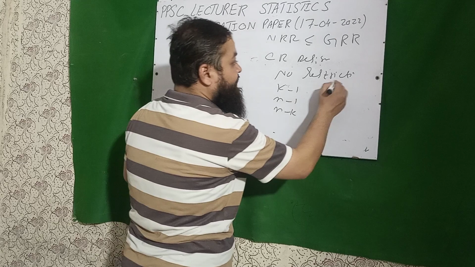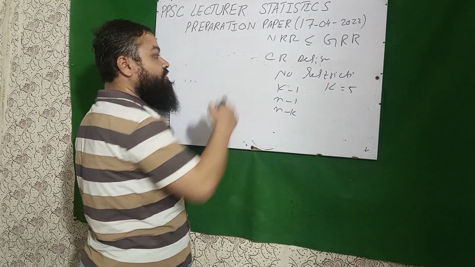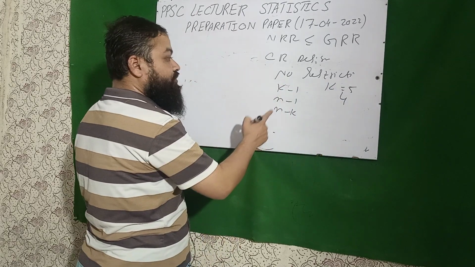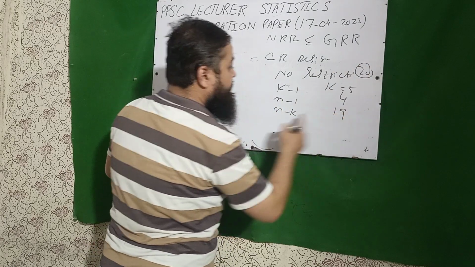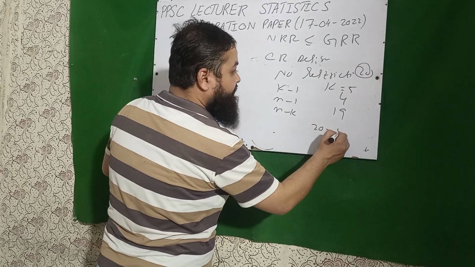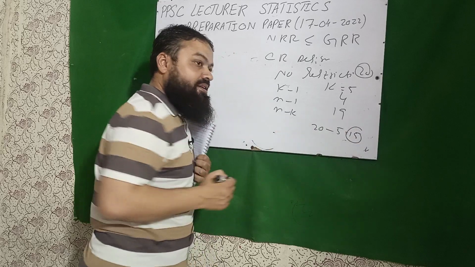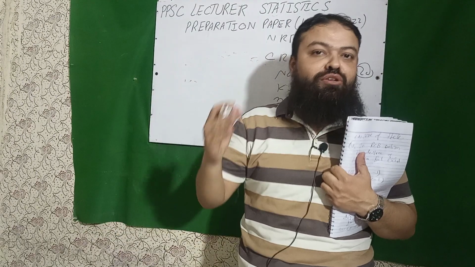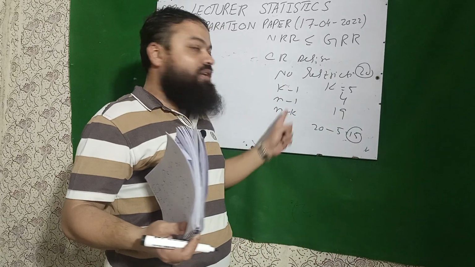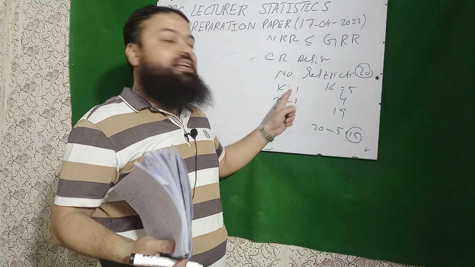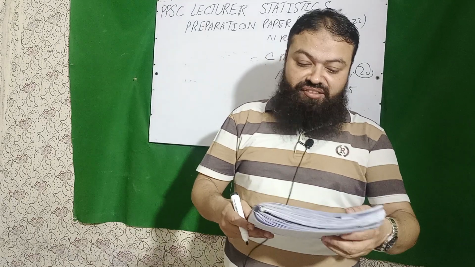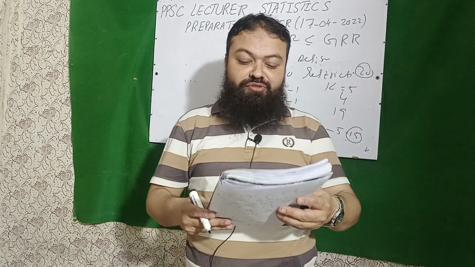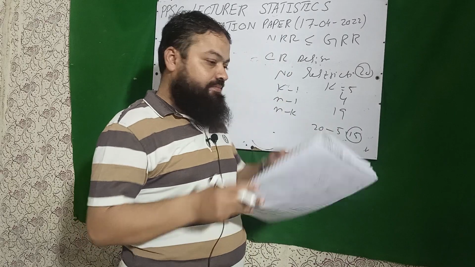For example, there are 5 treatments. What is the degree of freedom of treatment? That will be 4. For total, there are 20 observations, for example, that will be 19, and n minus k, 20 minus 5, that will be 15 for the error. Numerical questions will be solved by the students if they know this formula, if they have learned k minus 1, n minus 1 and n minus k. In CR design, the degree of freedom of treatment is k minus 1.